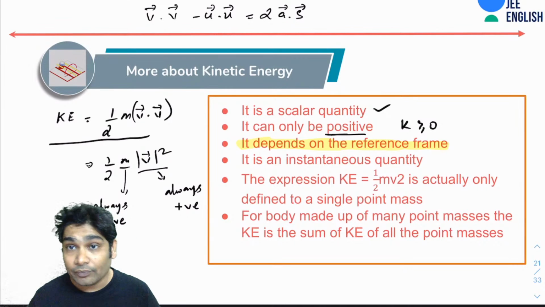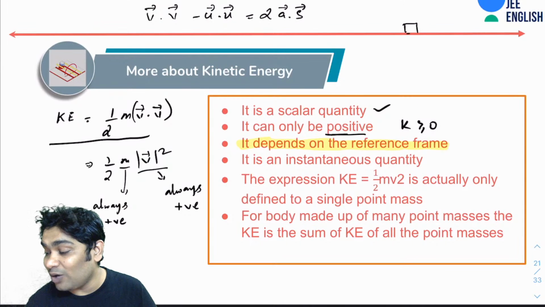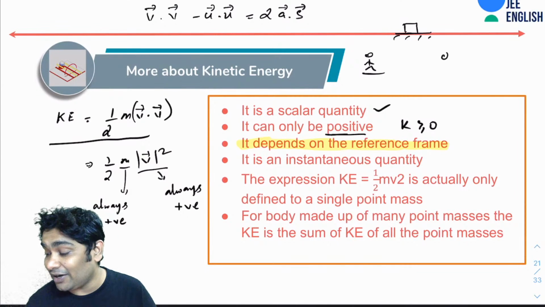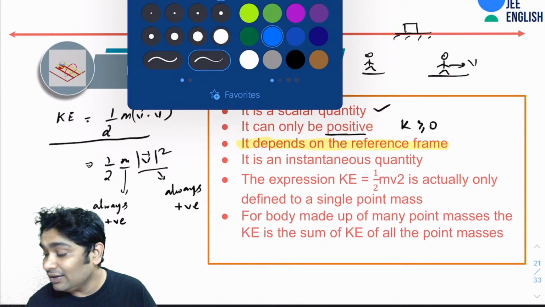Imagine this block was at rest with respect to the ground. For an observer at the ground, this appears to have no kinetic energy. But if you were an observer who is moving with v, you will see this block to be moving backwards.